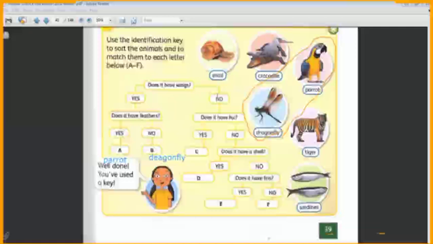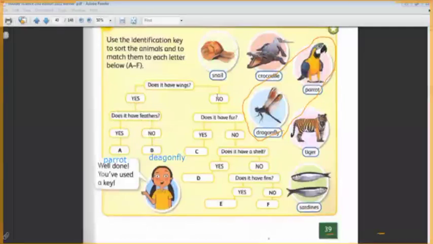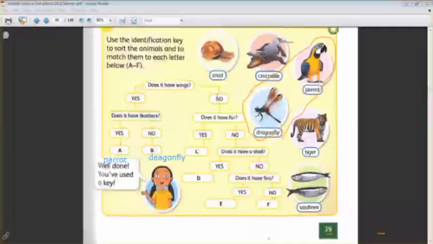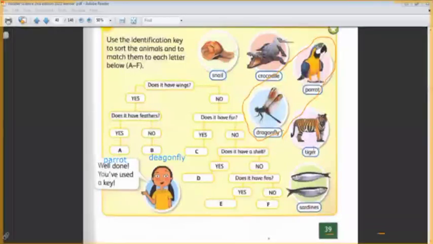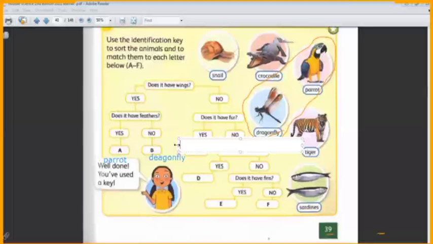The next question is, does it have fur? Yes. If we say yes, which animal? Tiger. The tiger is the only animal in this group that has fur. So the tiger is the animal which has no wings and has fur. So here we will choose tiger.